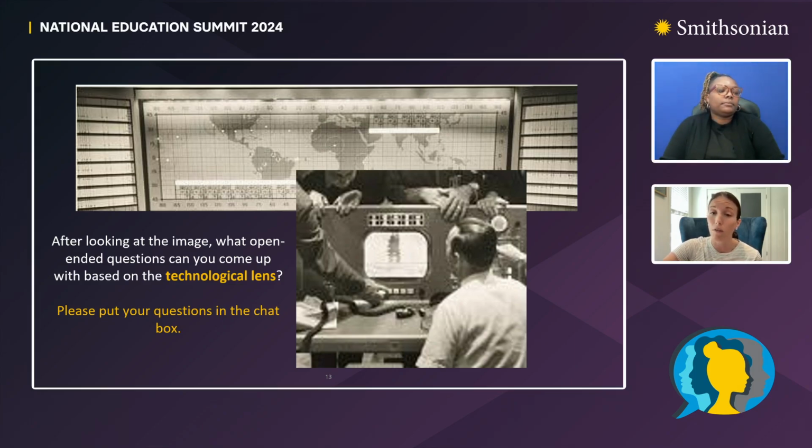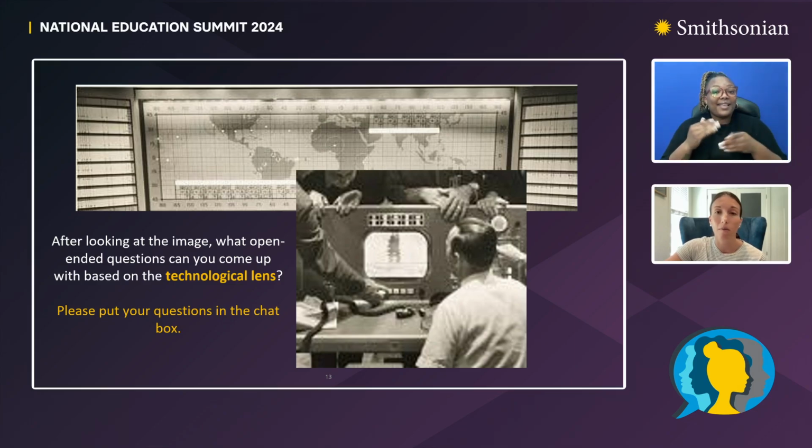Why did the photographer choose to pose all of the astronauts rather than having a look at the camera? Were they observers of technology or end users? That's a good one too. Well, thank you again for your open-ended questions.